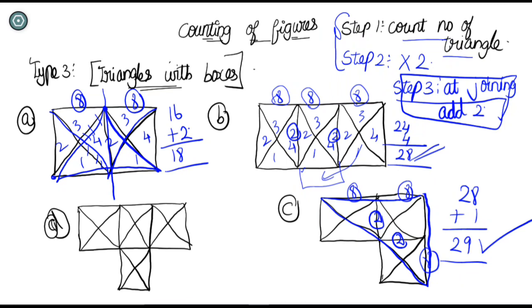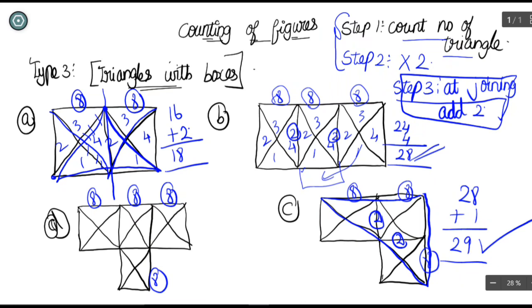If they ask in square, it means multiply it by 2. Like that, remember the concepts. So if we move on to the fourth diagram, this diagram looks somewhat critical, because this is a combination of both. But don't worry, we can solve it like every other method. Just count this, you will get 8 triangles in it, and for this you will get 8 triangles, and in this square also you will get 8, and in this square also you will get 8. We all know this. And is it easy? Yeah, it's easy for us.